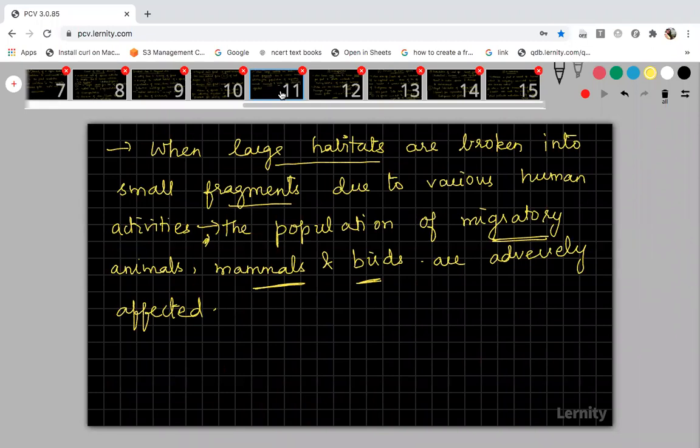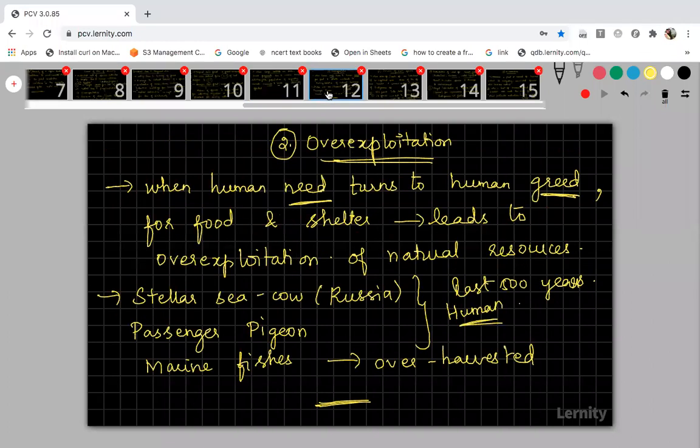In the 5th unit, all your portions are over by this biodiversity. In your 3rd unit also, all the chapters are over. Only in the 1st unit we have 2 chapters left. That's why after this biodiversity, I'm going to deal with human reproduction and reproductive health so that your 1st unit will also get over. Then we can switch to the 2nd unit and finally biotechnology, the 4th unit.